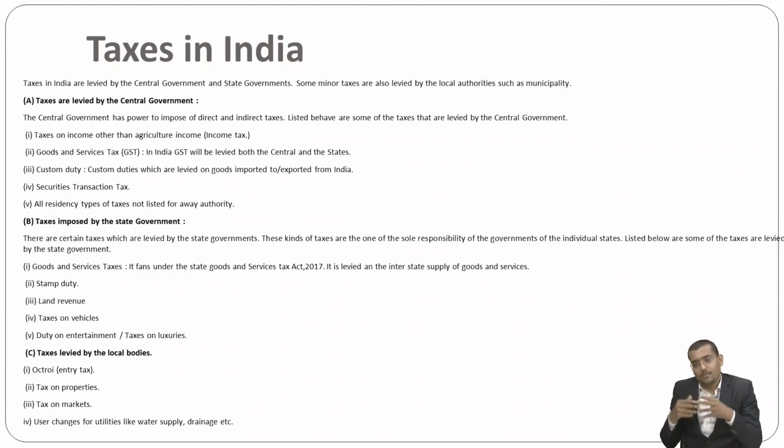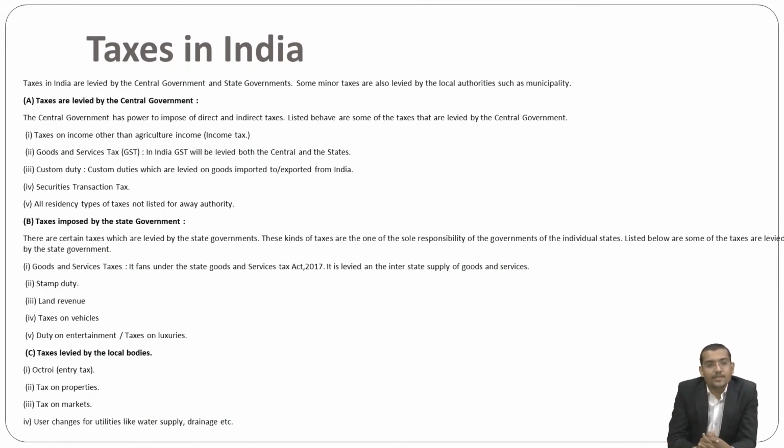And when we talk about collection by the central government, it comprises the Central Goods and Services Tax also. Then there is the Securities Transaction Tax, in short STT.